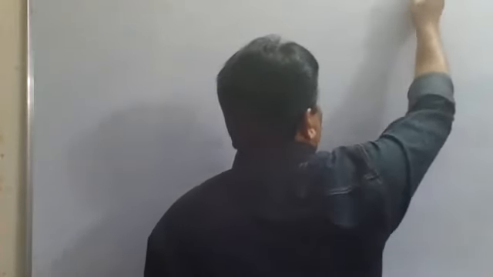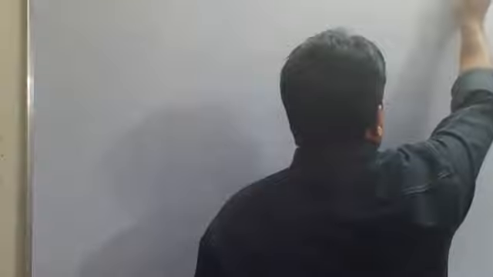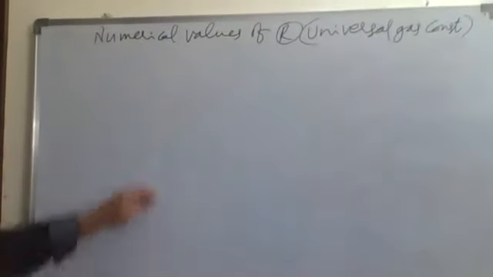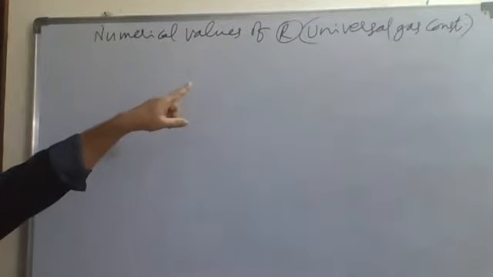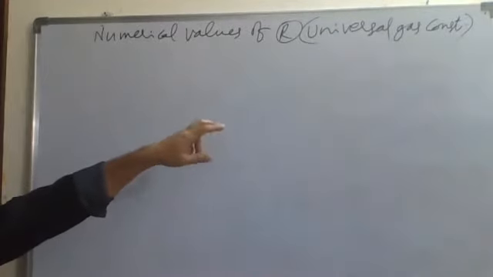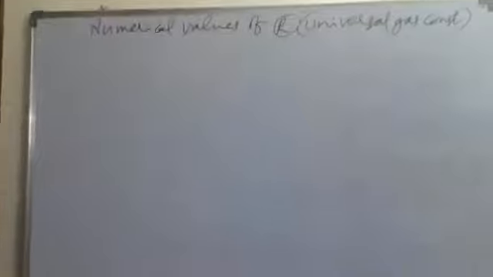Universal gas constant. So the universal gas constant is R. Numerical values of R is what we are discussing here, and R is called the universal gas constant.